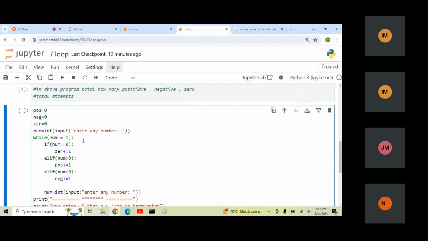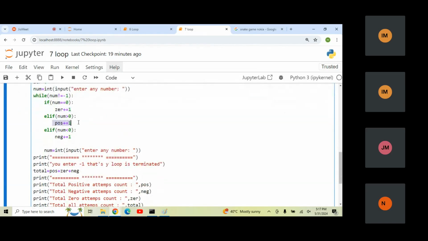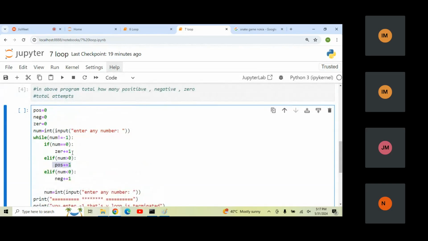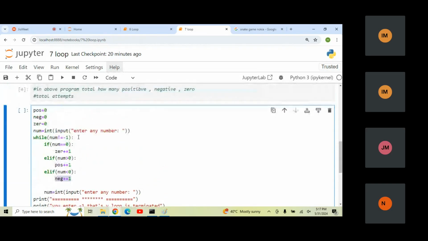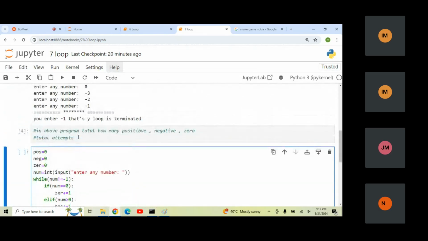We are discussing positive, negative, and 0 values. If someone enters a number that is not -1, and if it is 0, it will add one to the 0 variable. If it is positive, it will increase the positive variable by one. And if someone enters a negative, it will add one to the negative variable.